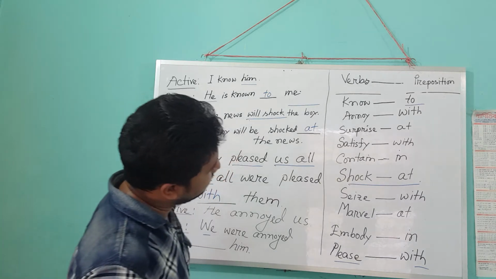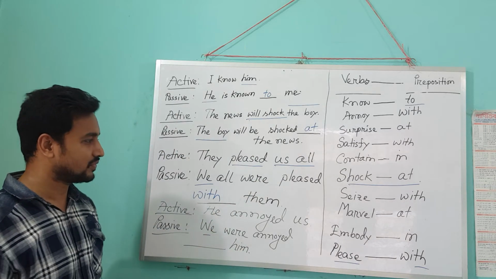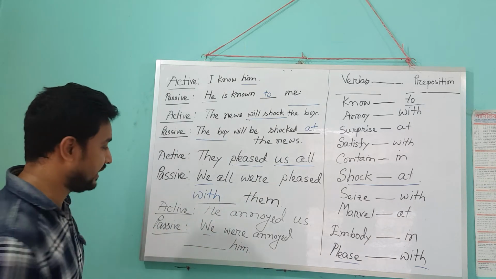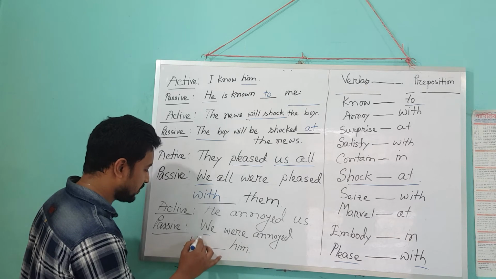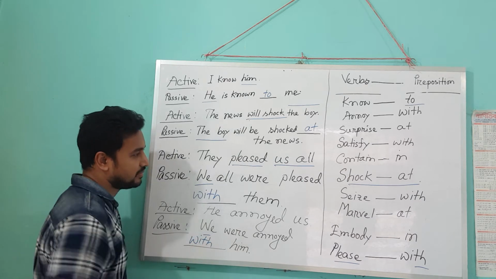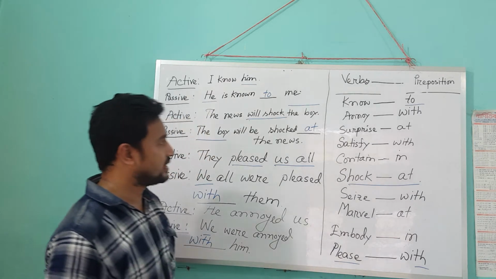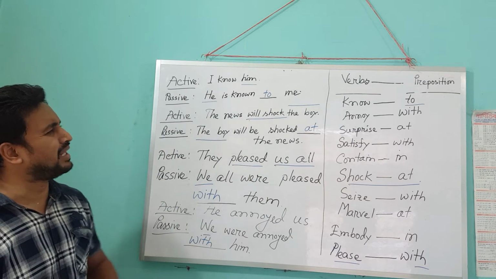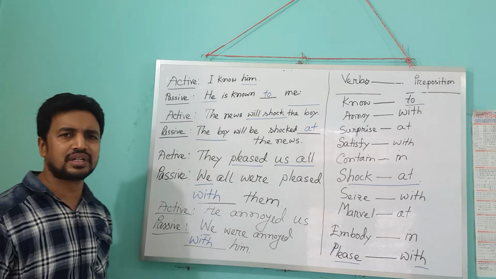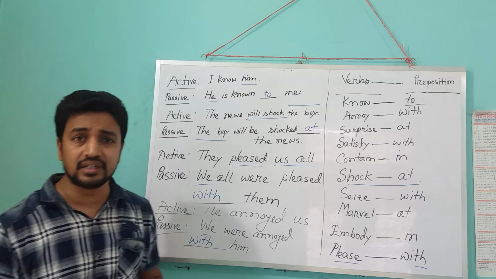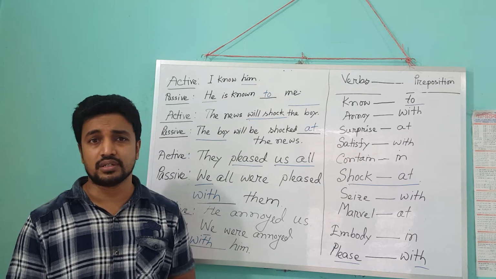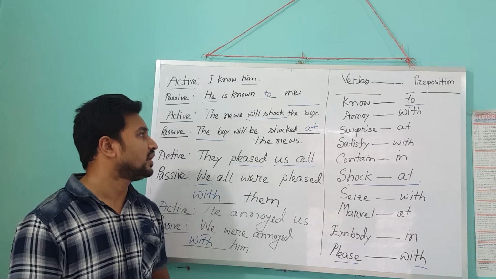What do we get here? Annoy with somebody, not by. So we will have to write with. So dear students, I think now it's clear. We can make other sentences and show the use of other prepositions here.